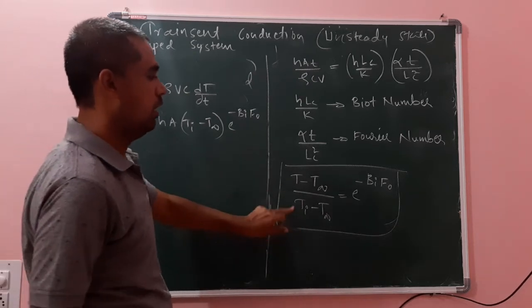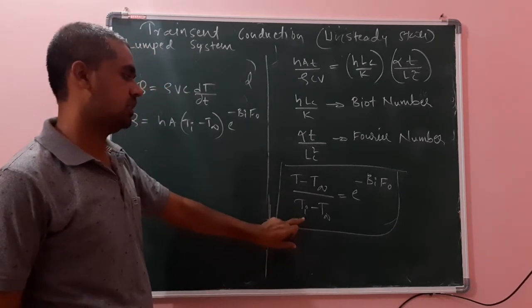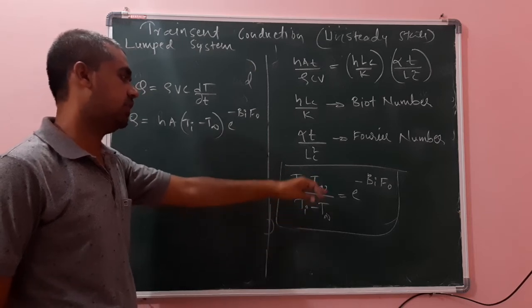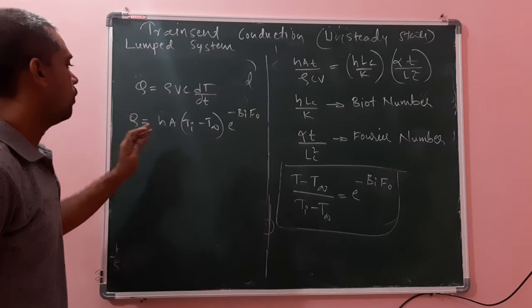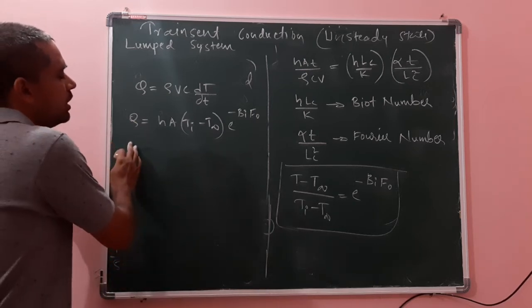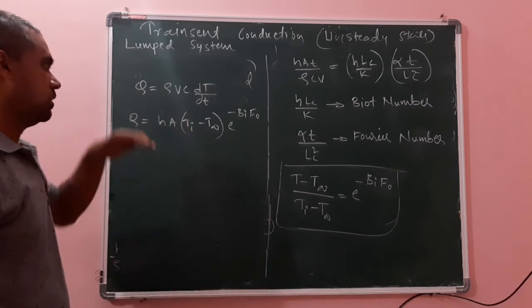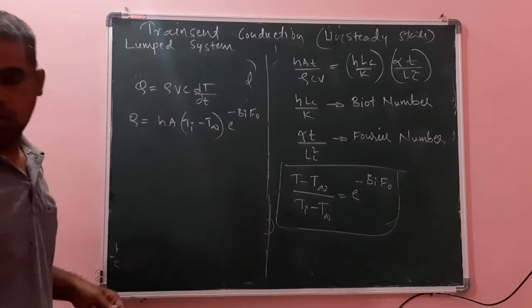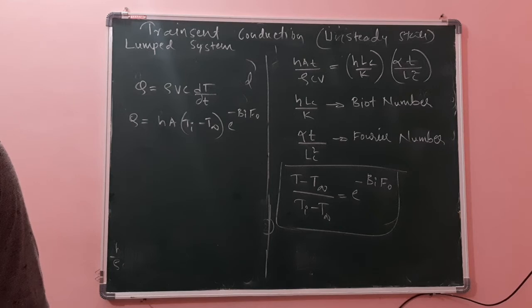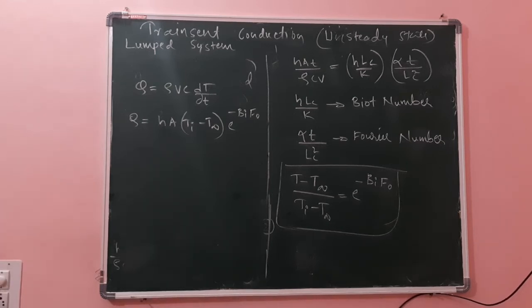From this equation, in the exam, what will they ask? They will ask this one: prove that (T minus T infinity) divided by (Ti minus T infinity) is equal to e raised to minus Biot number into Fourier number. And for solving the problem, to calculate the heat transfer, we have to use this equation. Now, what is Biot number? What is Fourier number? Its significance I will tell within 1 minute.